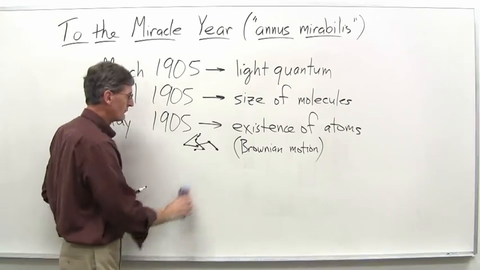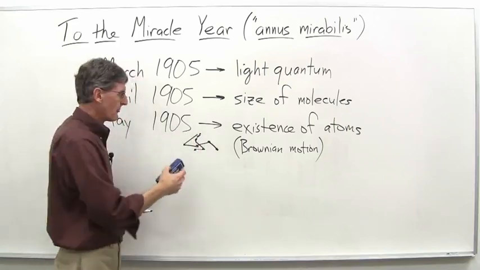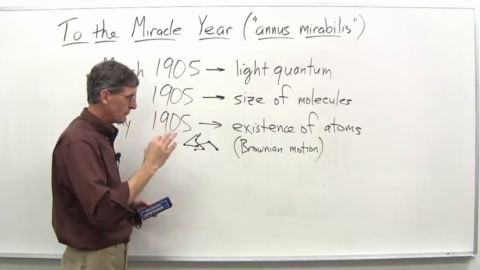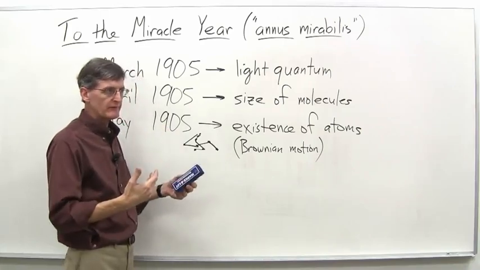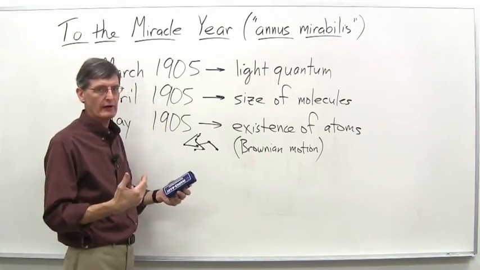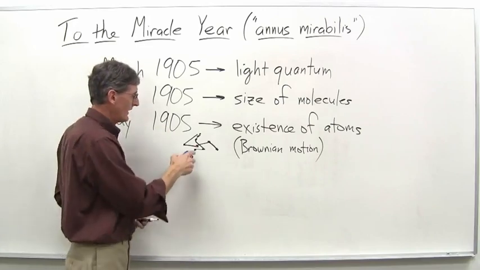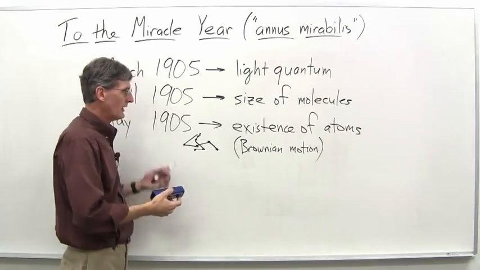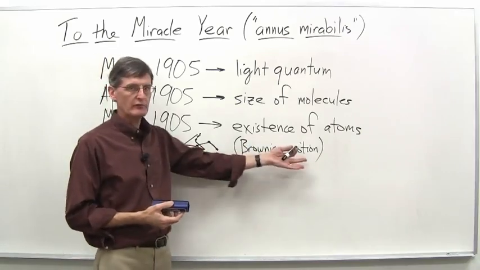In fact, right about this time as well, a couple of years before this, the so-called ultramicroscope was developed, which allowed an increase of about 50,000 times or so in magnification. And they were able to apply it to the Brownian motion problem, and within a few years had demonstrated that, yes, Einstein was right.